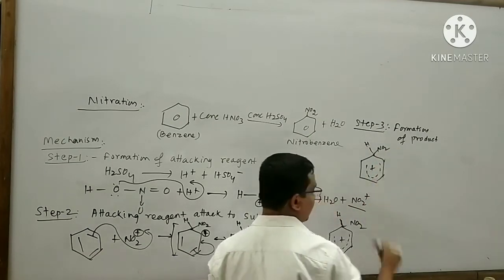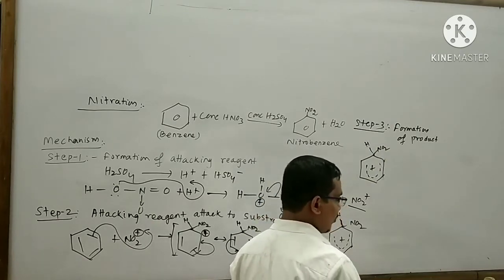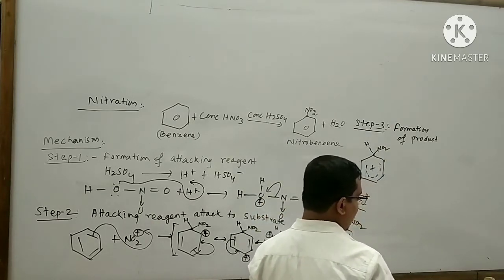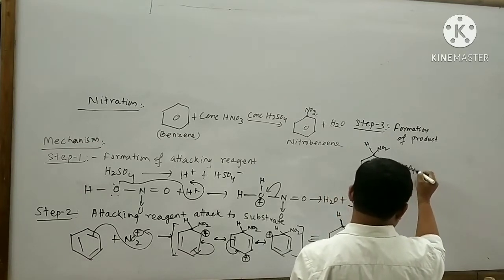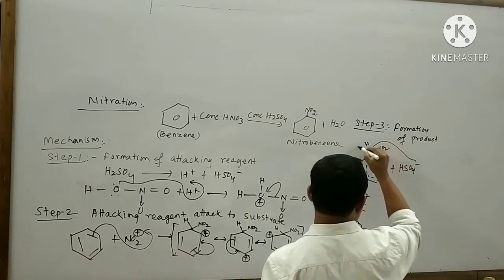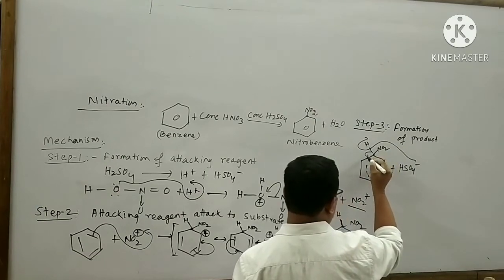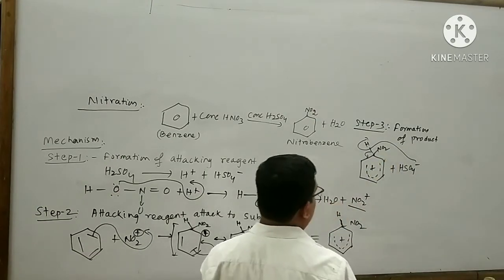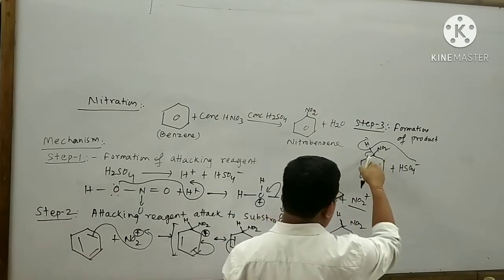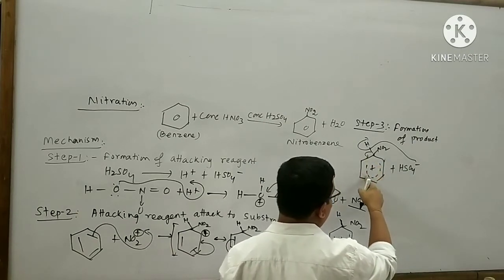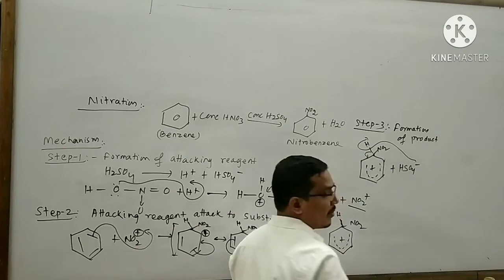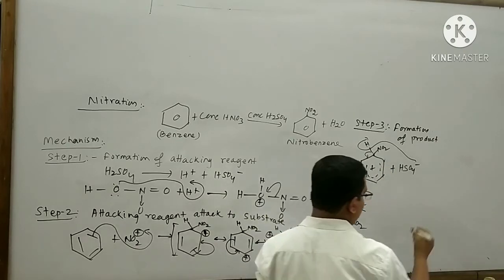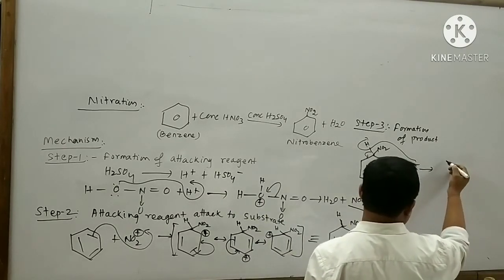Now this hydrogen atom is removed as H plus ion and it is attacked by HSO4 minus ion like this. Here a pi bond will be formed. If here a pi bond will be formed, ultimately here also a pi bond will form. Here also a pi bond will be formed. So I can draw the structure like this.